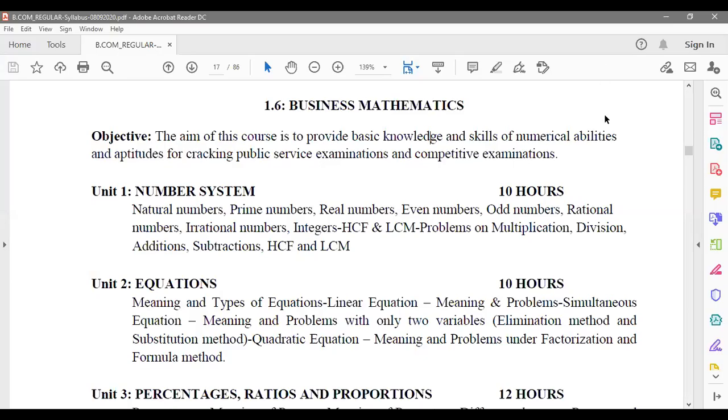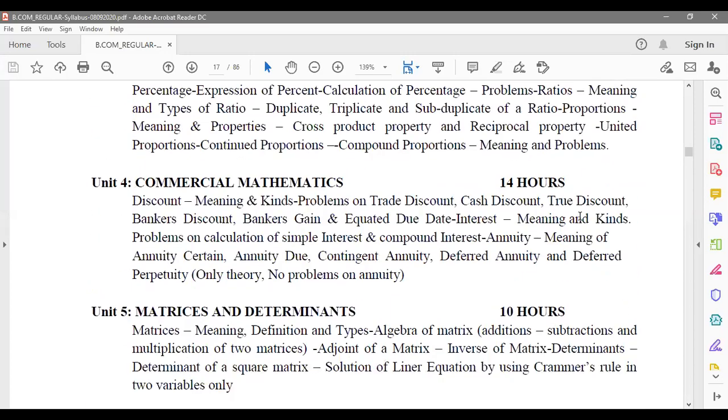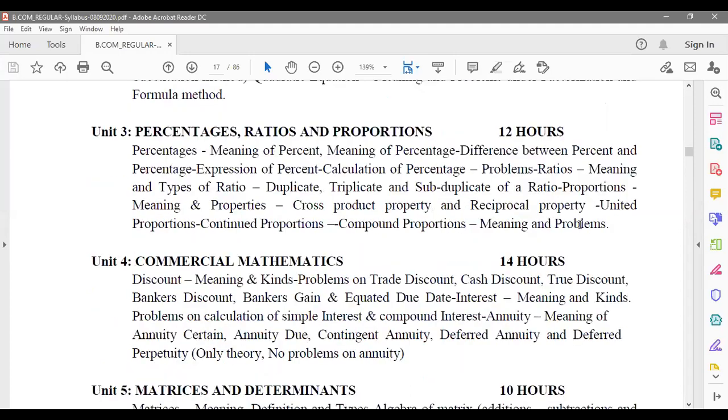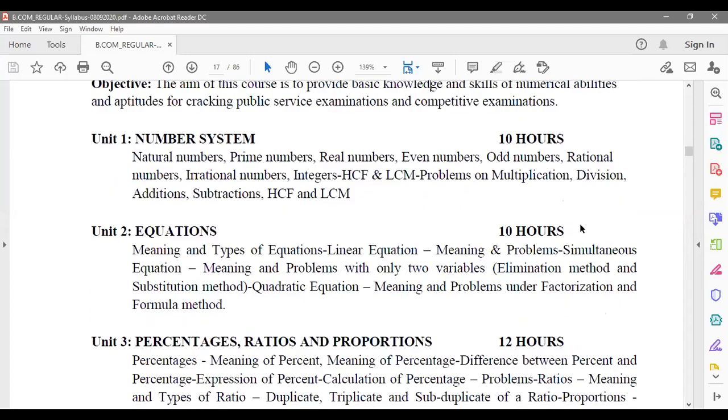Okay. So the subject name is business mathematics. In this, you have 5 units. Okay. Totally, you have 5 chapters. Now, the first chapter is talking about number system, the basic numbers that we are going to deal with.